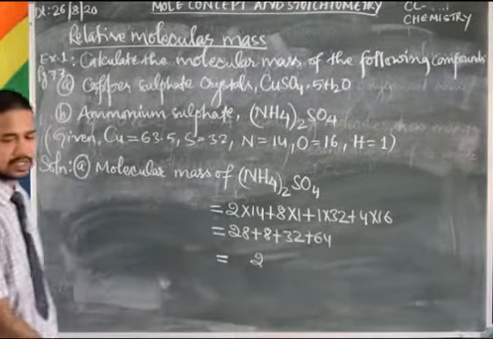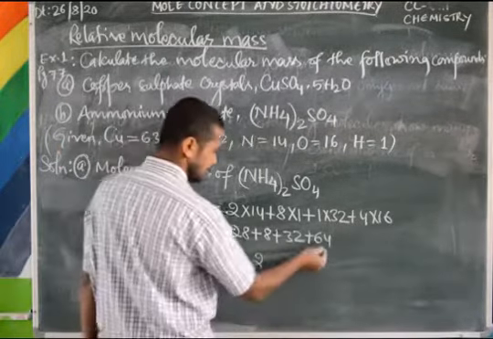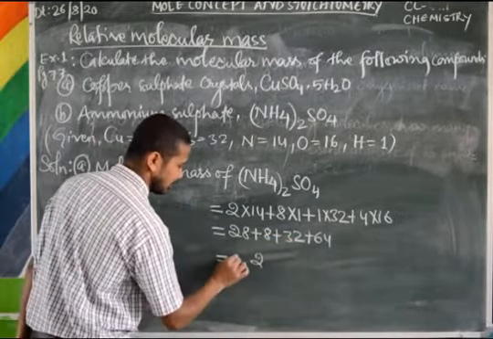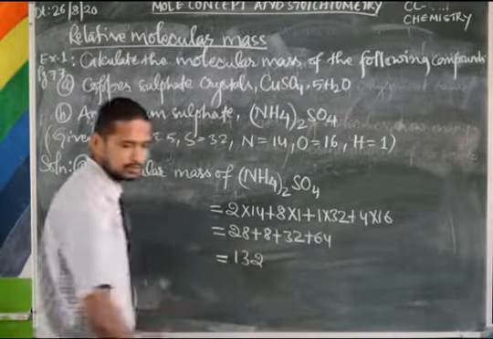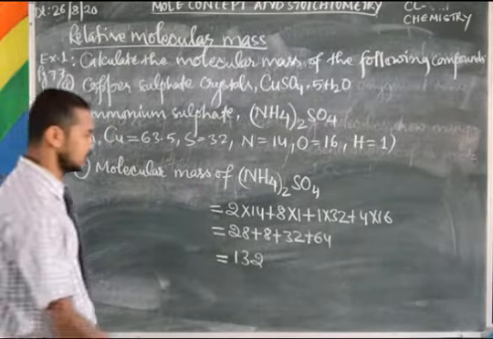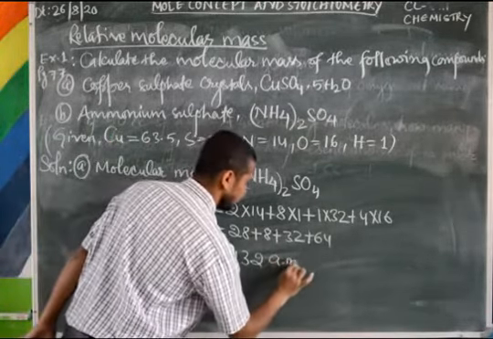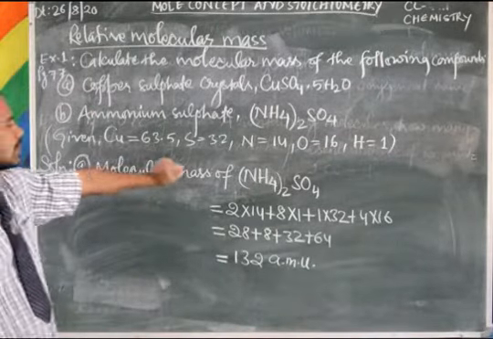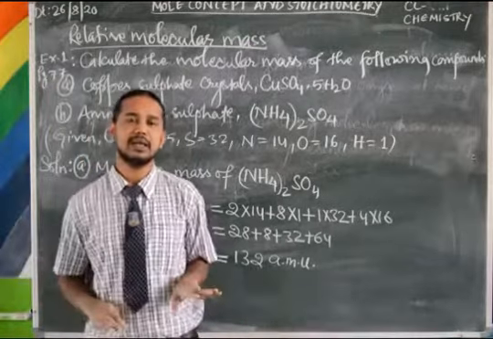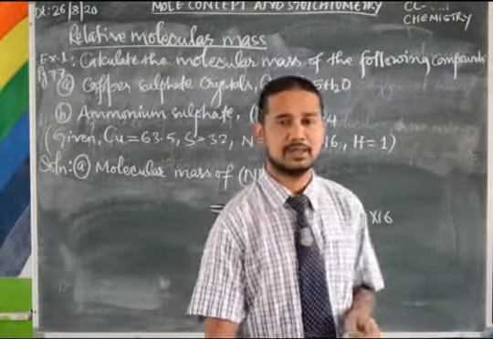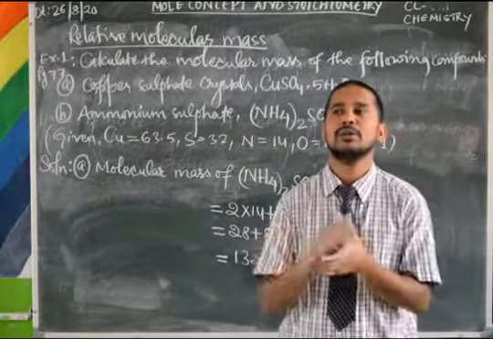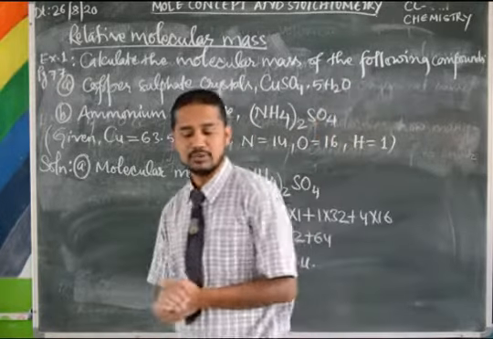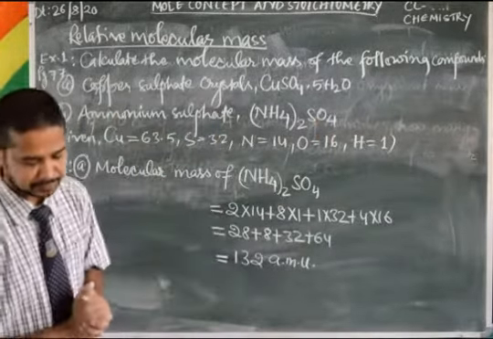Then 6, 8, 11 and 2, 13. 132. Last you write atomic mass unit. So this is the molecular mass of ammonium sulfate, and you can try calculating the molecular mass of other molecules also. That will give you more confidence.